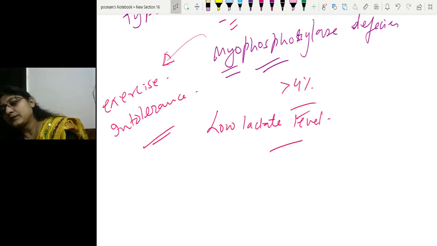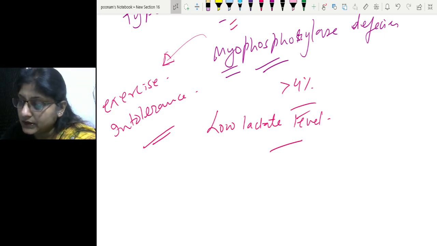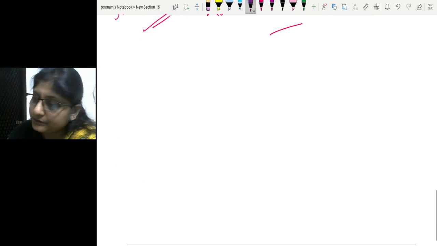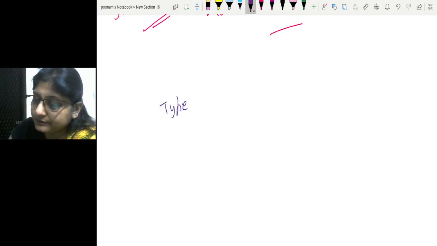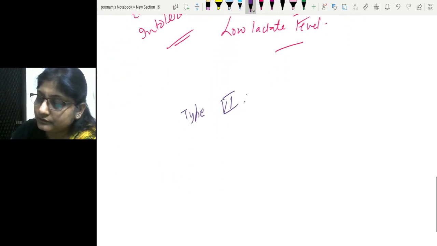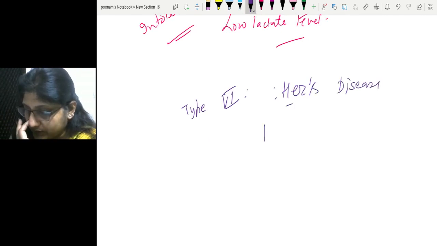Generally, in a normal person after exercise, the lactate level tends to increase in the blood. But in this person, the lactate level is going to be low. This is type 5 McArdle disease. Now coming to type 6, which is Hers disease. Hers disease, H for H, is hepatic phosphorylase deficiency.